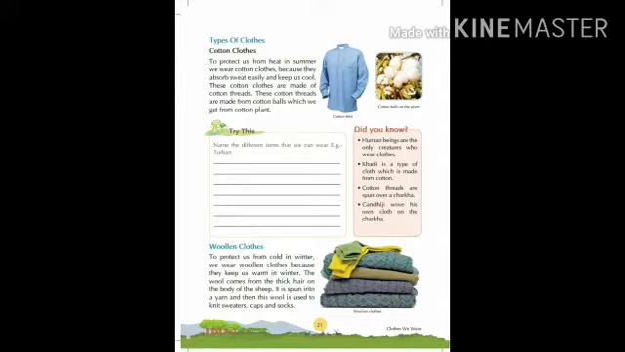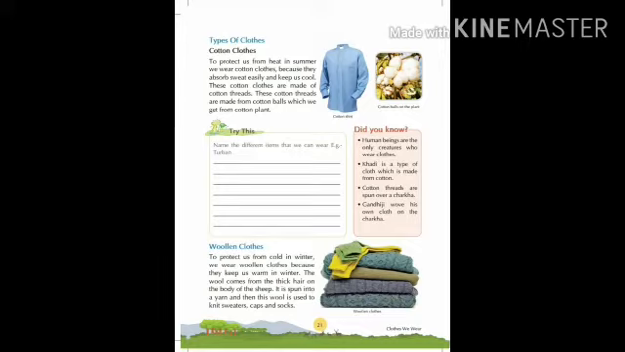To protect us from heat in summer, we wear cotton clothes. Why we wear cotton clothes? Because they absorb sweat easily and keep us cool. These cotton clothes are made up of cotton threads. These cotton threads are made from cotton balls which we get from the cotton plant. That means cotton is a natural fiber.